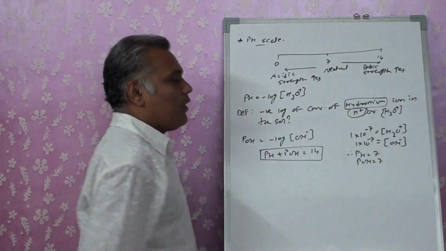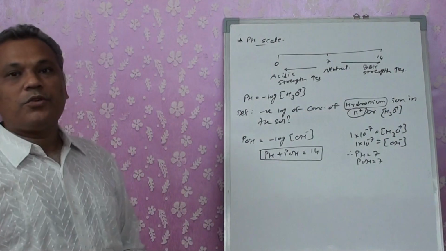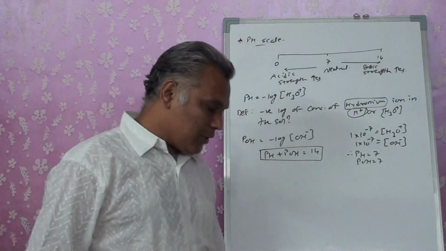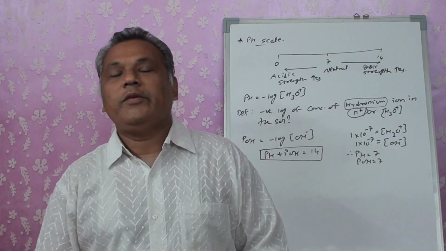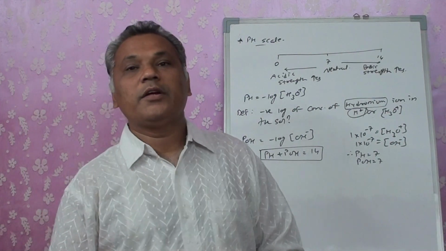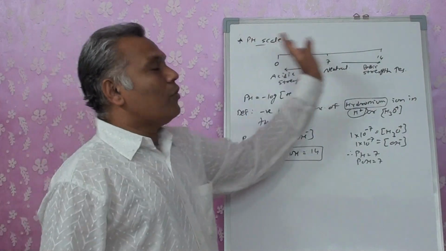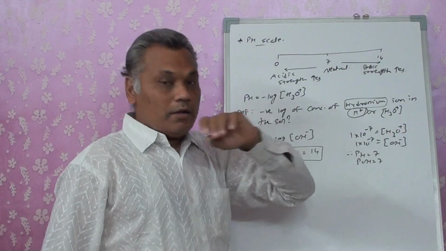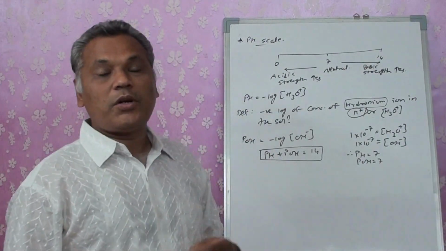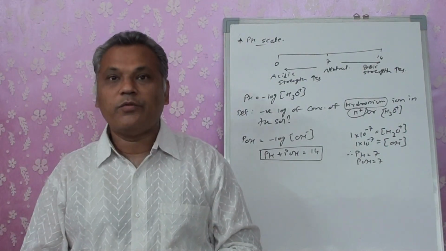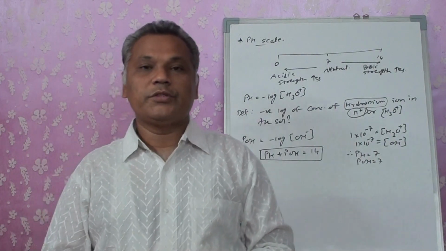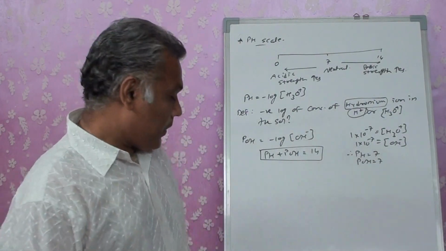That's the reason why we get a pH scale of 0 to 14. But the major limitation of this pH scale is that it's applicable only for dilute solutions. If the solutions are highly concentrated, they will go out of the range of this scale, and that's why it's not applicable for a concentrated solution. It's applicable only for dilute solutions. Okay.